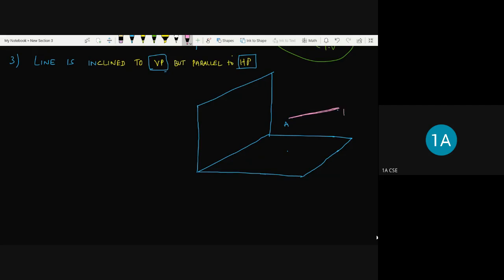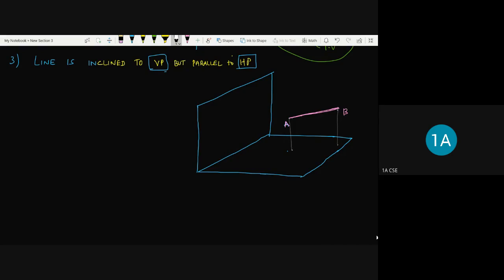Okay, so this is point B and this is point A, and of course if I locate this point A from the horizontal plane and the point B is also from the horizontal plane, both are at the same distance.